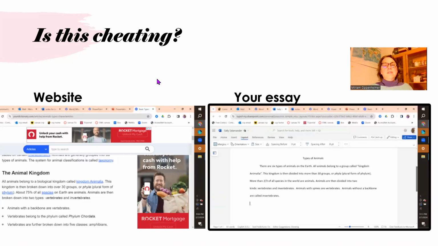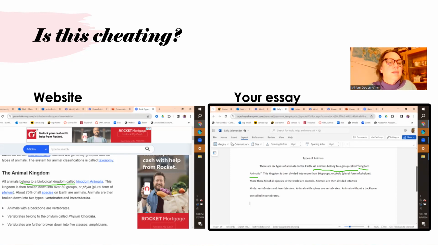Okay. Here's the second one. Here's the website, and you see it says animals belong to a biological kingdom called. Here it says animals belong to a group called. So animals belong to a biological kingdom called. All animals belong to a group called. And then this kingdom, Animalia, is in quotation marks.